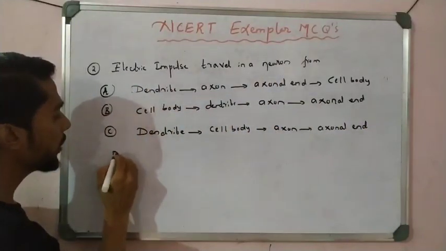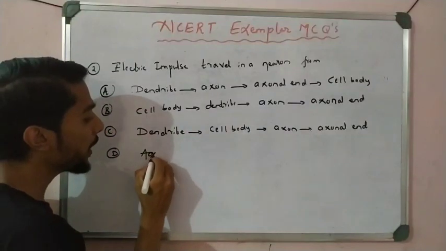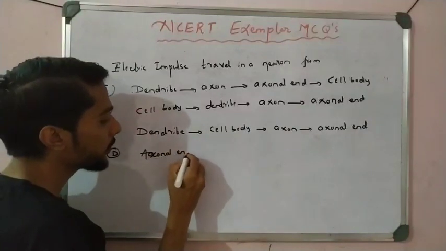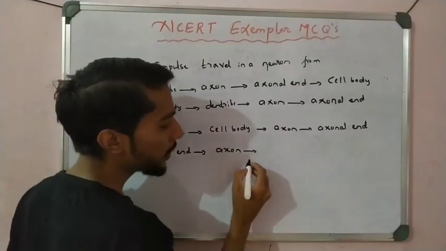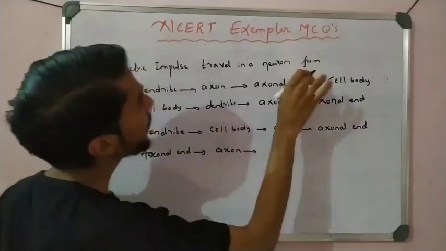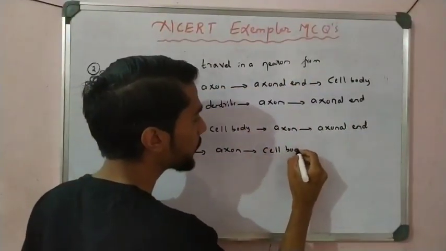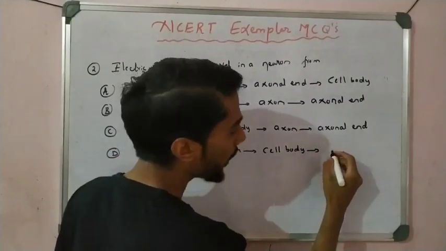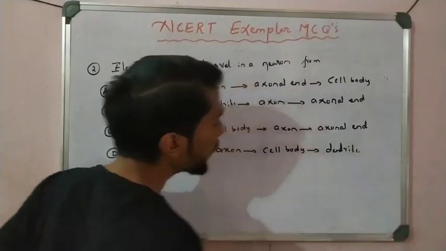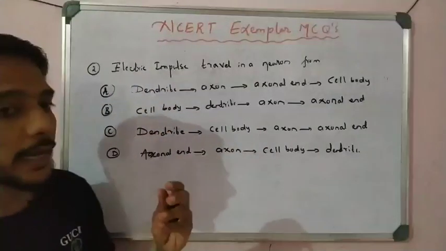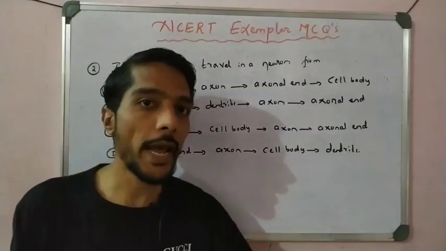Option D: first the axonal end, then axon, and then the impulse travels to the cell body, and then to the dendrite. So see which is the correct sequence in which the electrical impulses travel from the receptor to the end.